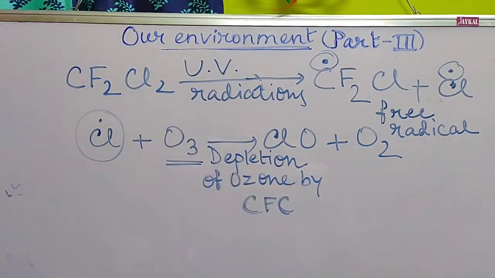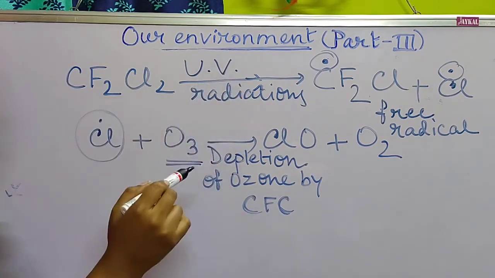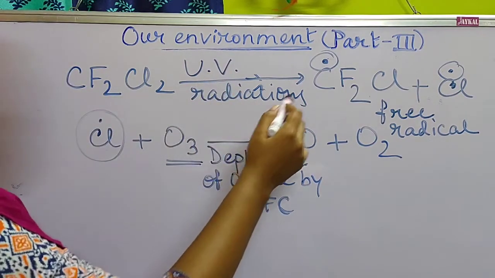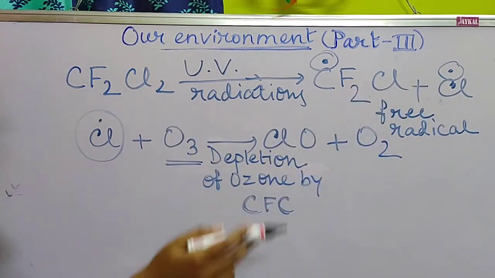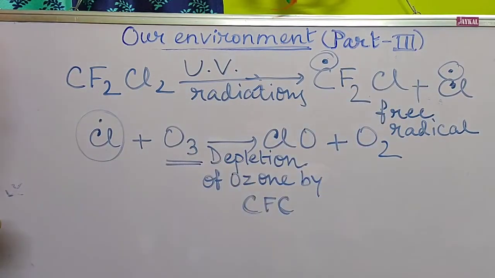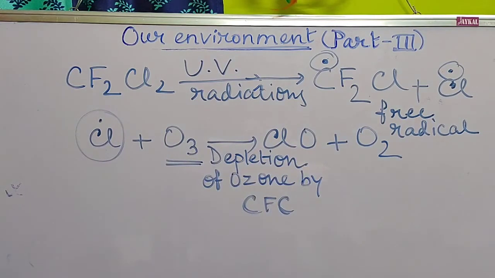This is the main reaction of depletion of ozone by CFC, because in the first step, pollutants like CFC absorb UV radiations and are broken down into two free radicals, among which chlorine is more reactive. So chlorine will attack the ozone gas and break it down into oxygen gas and chlorine monoxide. Because of this, depletion of ozone takes place.